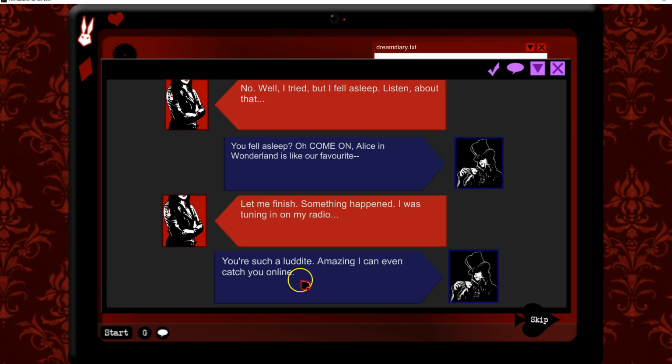What the hell is that word? I'm gonna say Luddite. Or a Ludite. If anybody else seems to know what that word is, then please feel free to comment.